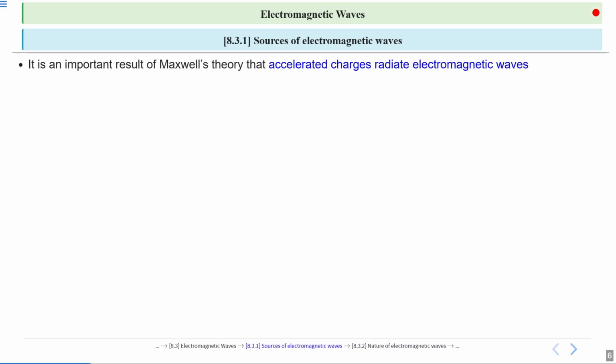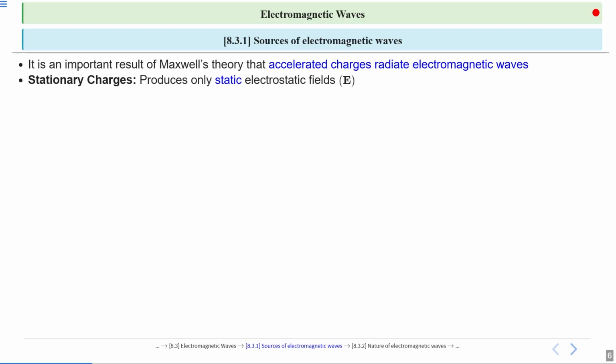Okay, so it is an important result of Maxwell's theory that accelerated charges radiate electromagnetic waves. Due to a stationary charge, only an electric field is produced. Due to a charge moving with constant velocity, a magnetic field is produced. But accelerated charges radiate electromagnetic waves.